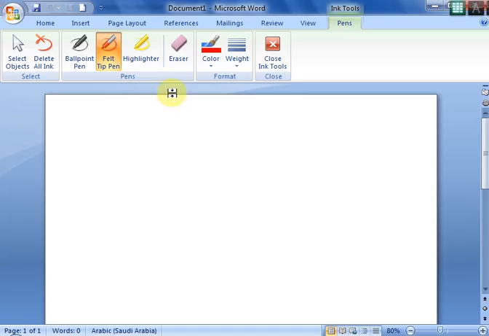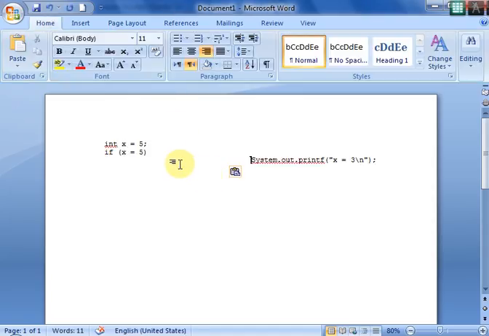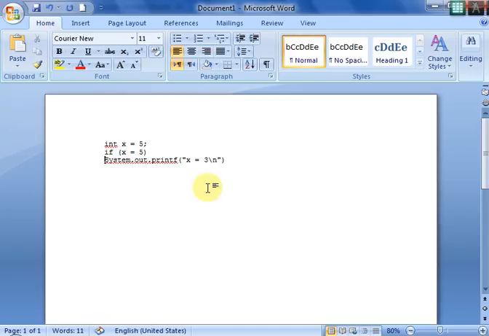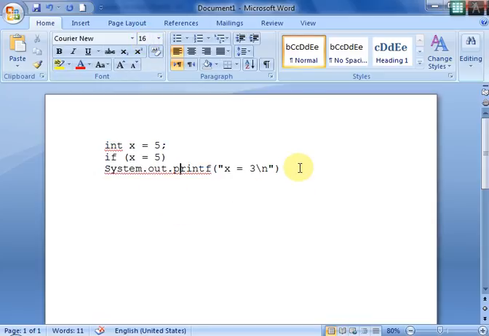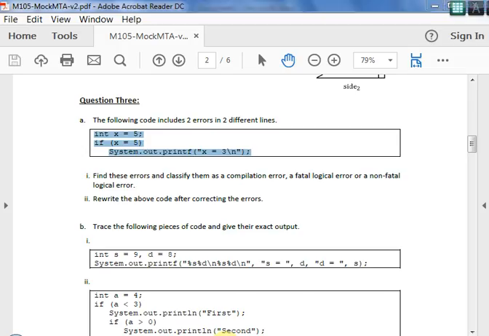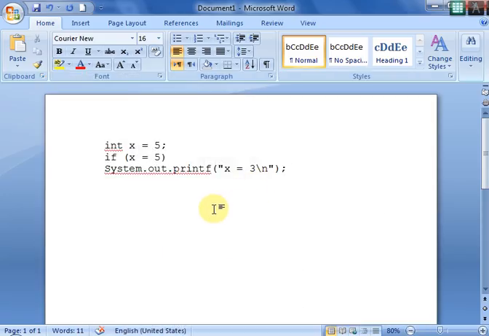So I'll take that into our file. Fine, the given code is this one, and you are asked to check what are the errors in this code. Okay, so I believe there is a semicolon. Yeah, there is a semicolon over here.